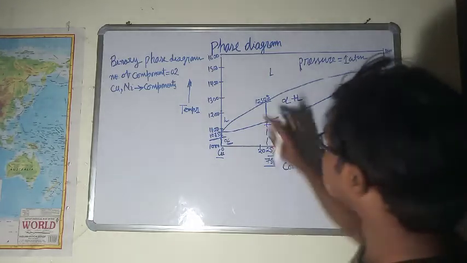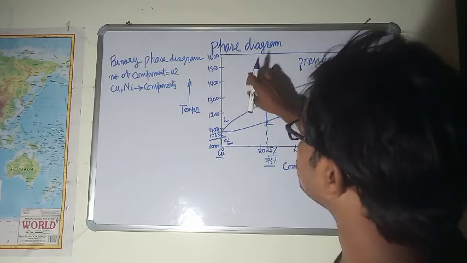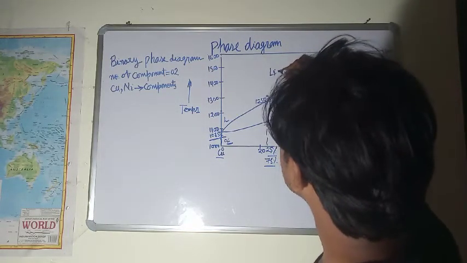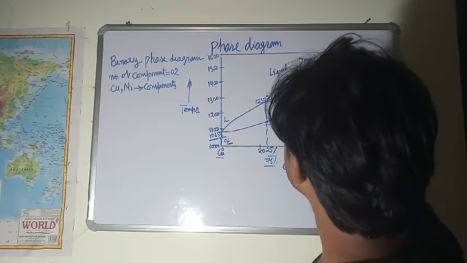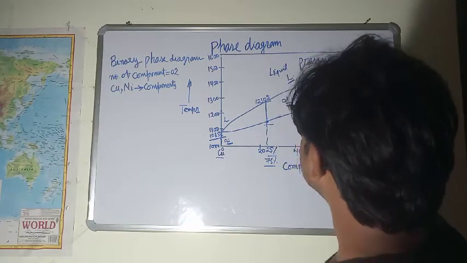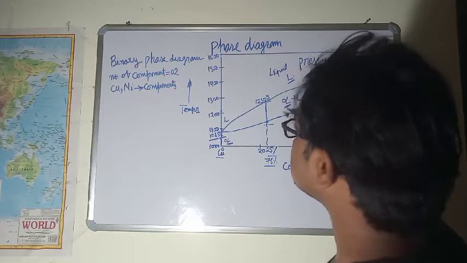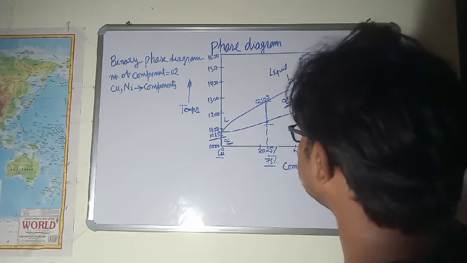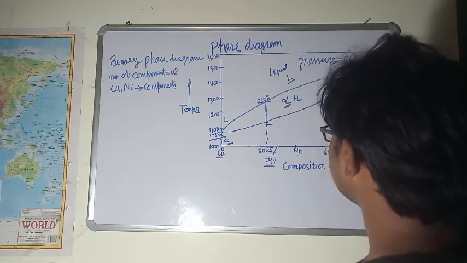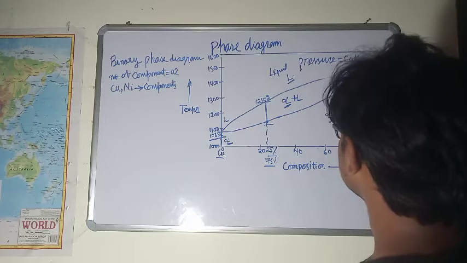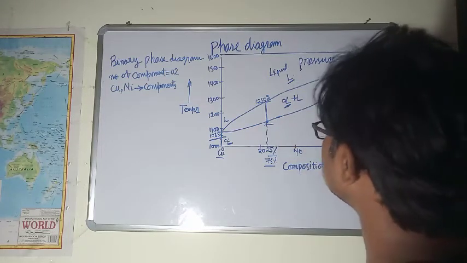So we can see that these are the phase regions where only the liquid phase is found. L represents liquid, and alpha represents a phase that exists in the solid state. So alpha is a solid state phase, whereas L represents the liquid state phase.